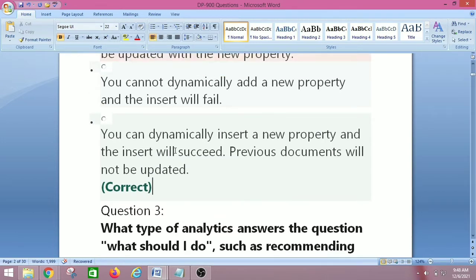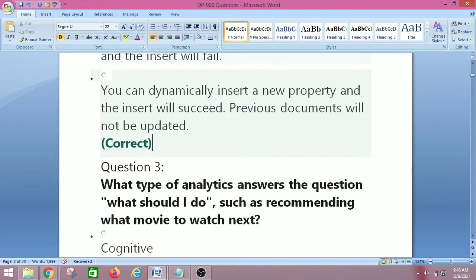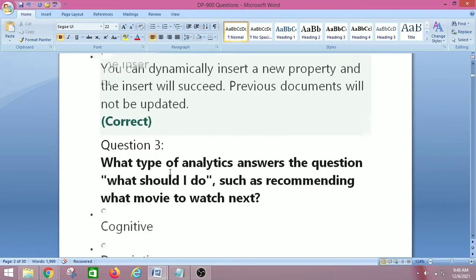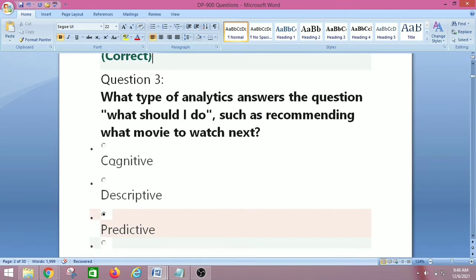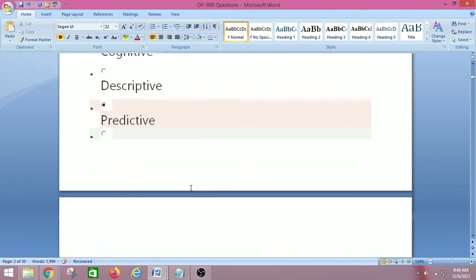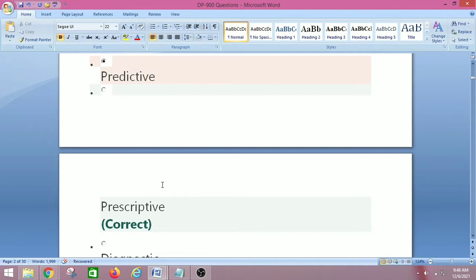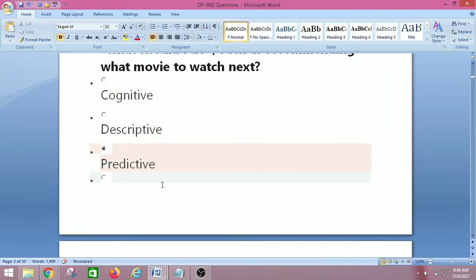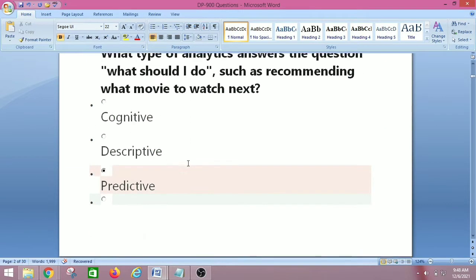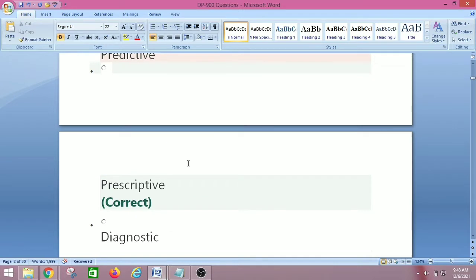Let's move on to question number 3. We have to identify what type of analytics answers what should I do, such as recommending what movie to watch next. So it's cognitive, descriptive, predictive or prescriptive. So the right answer is prescriptive, which means what should I do, that is prescriptive.